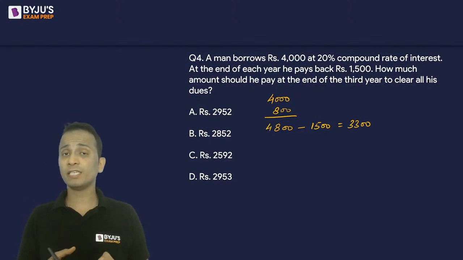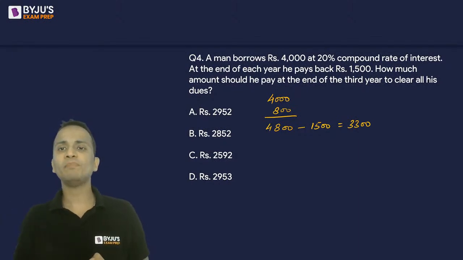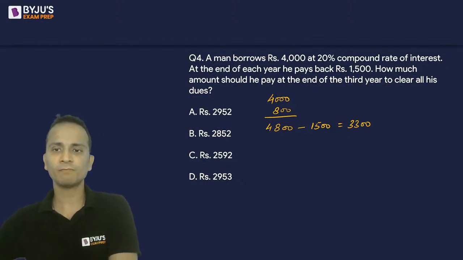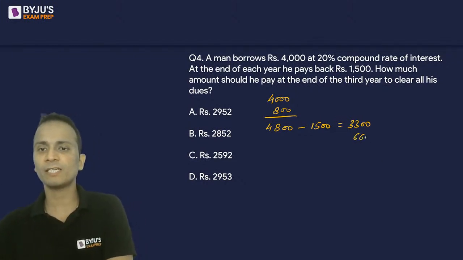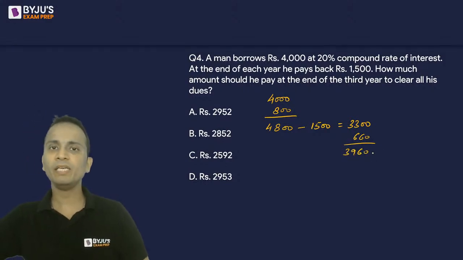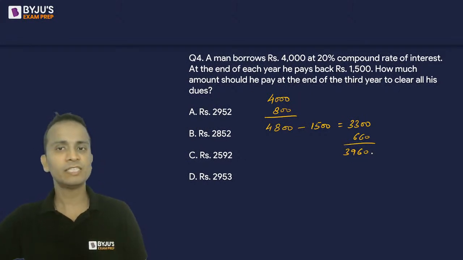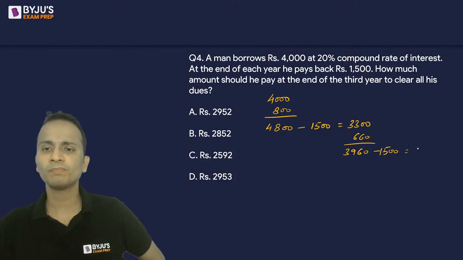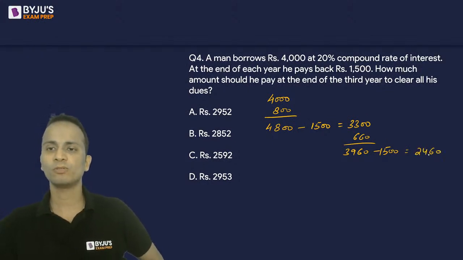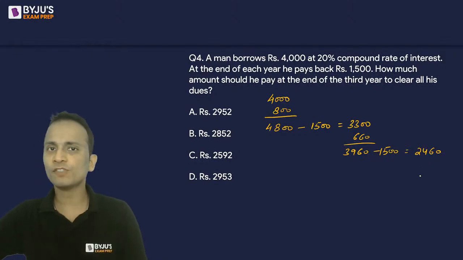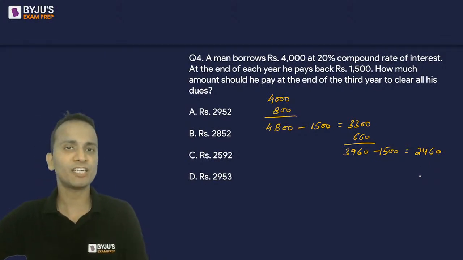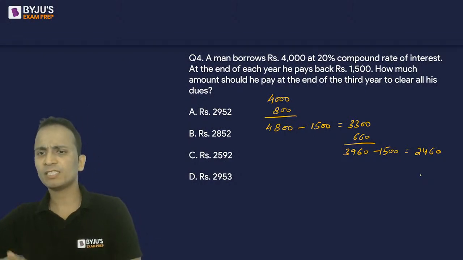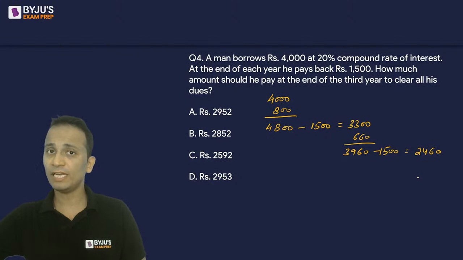Okay. Now on this 3,300, again 20% interest will be levied for the second year. So 20% of 3,300 is 660. All right. So 3,960 will be the amount after 20% interest in second year. But at the end of second year, he's paying back 1,500 rupees once again. So the remaining part of the loan will become 2,460, right? So at the end of second year, after the repayment of 1,500 rupees, the loan amount left is 2,460.